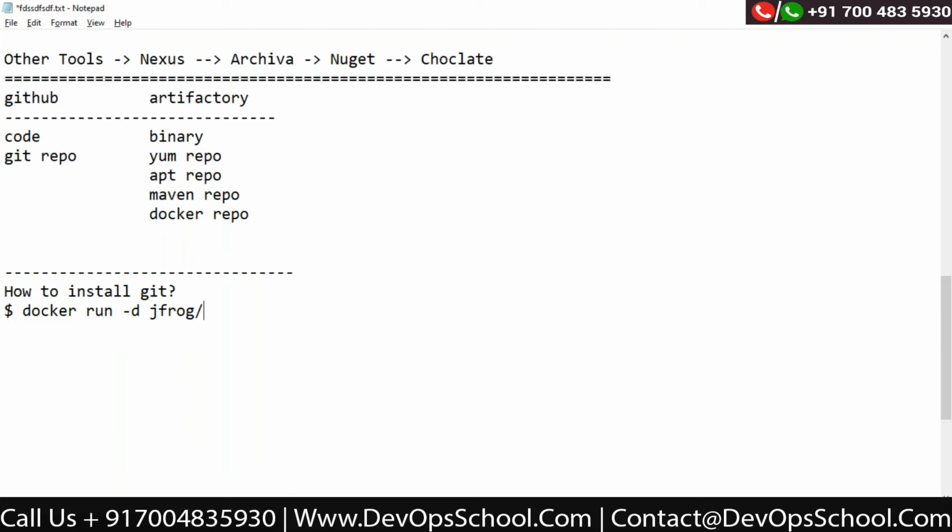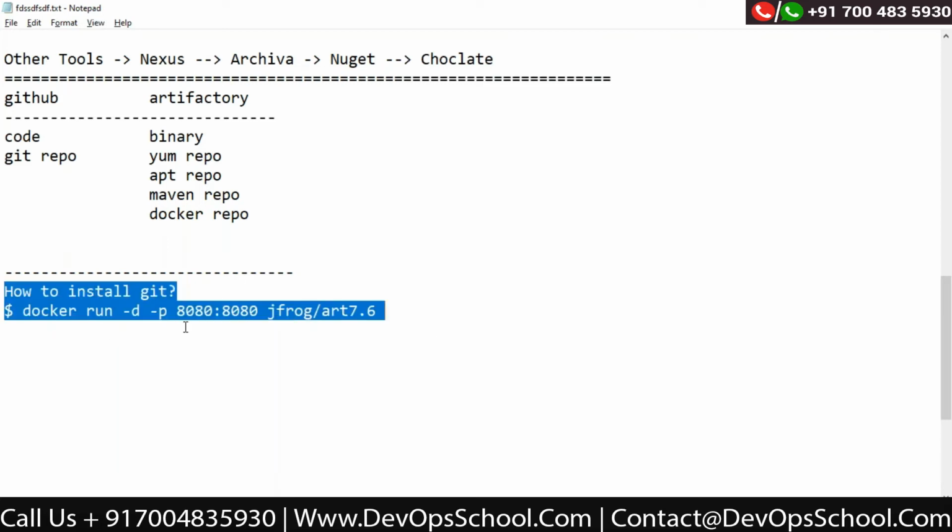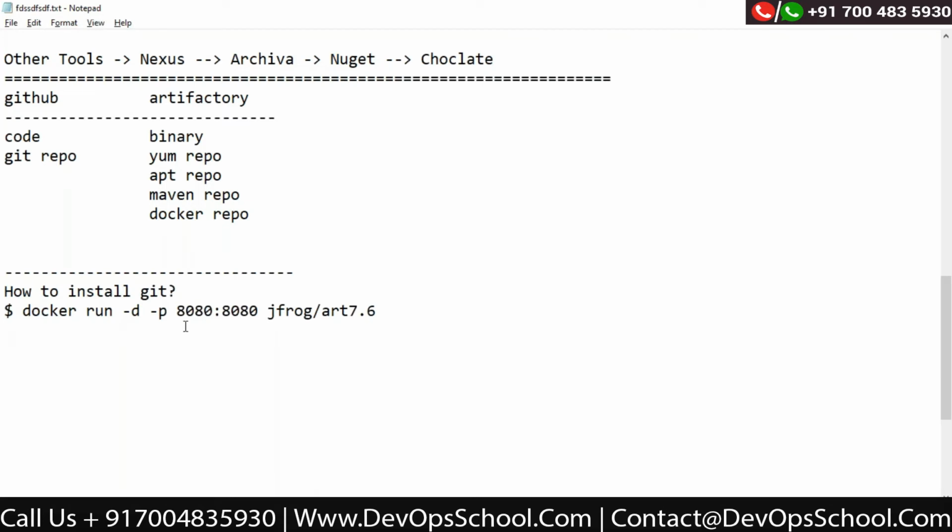JFrog and Artifactory, with some version, and maybe you want to expose it to some port. Internally it is running on 8080, so here -p 8080. I'm not teaching you Docker, but this is the kind of command which will help you run the container immediately, and you can access it on 8080. Within a second you can get it, but I'll show you now manually.